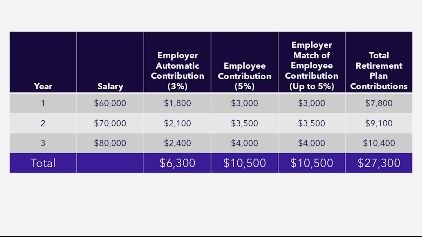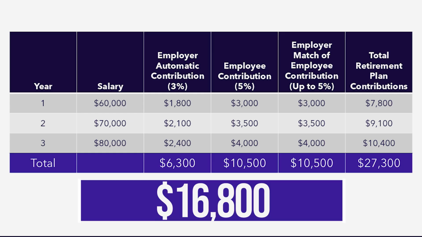$27,300 was contributed to your 401k, with the employer accounting for $16,800 of that, made up of the $6,300 in automatic contributions and $10,500 in matches. That's a lot of cash paid into your retirement plan by the employer.